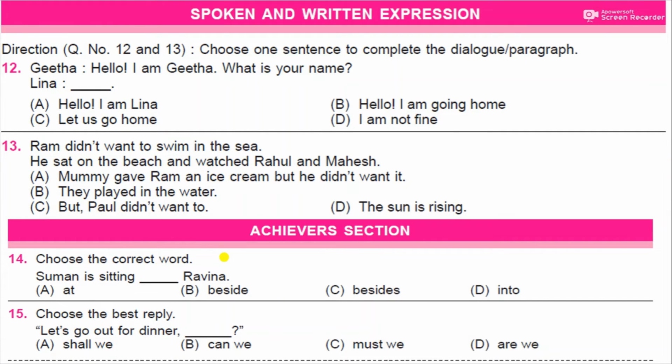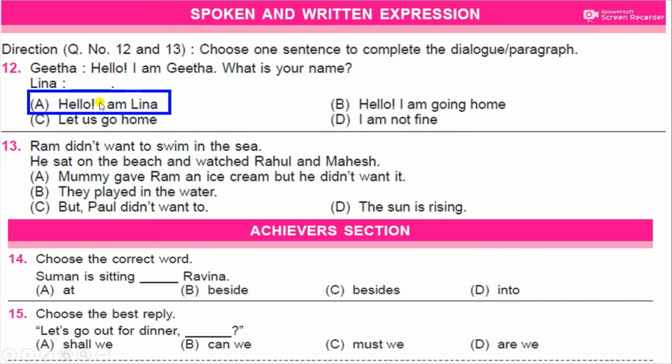Next, choose one sentence to complete the dialogue. Question number 12. Geeta says, "Hello, I am Geeta. What is your name?" What should Leena say here? You need to write. Look at the options. Hello, I am Leena. Hello, I am going home. Let us go home. Or D, I am not fine. So what should Leena say here? It is A. Hello, I am Leena.